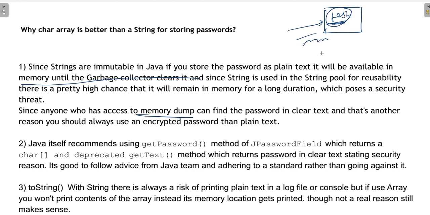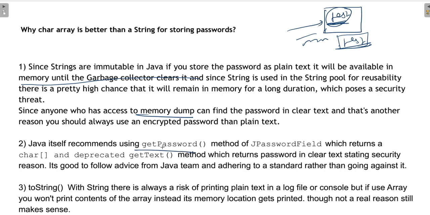And suppose someone takes a memory dump or thread dump, in that case he will be able to see that value in the dump, because we can store it in plain text. When we call toString on a string object, it will show the plain text. So you will be able to see the stored password in your application. So this is risky.